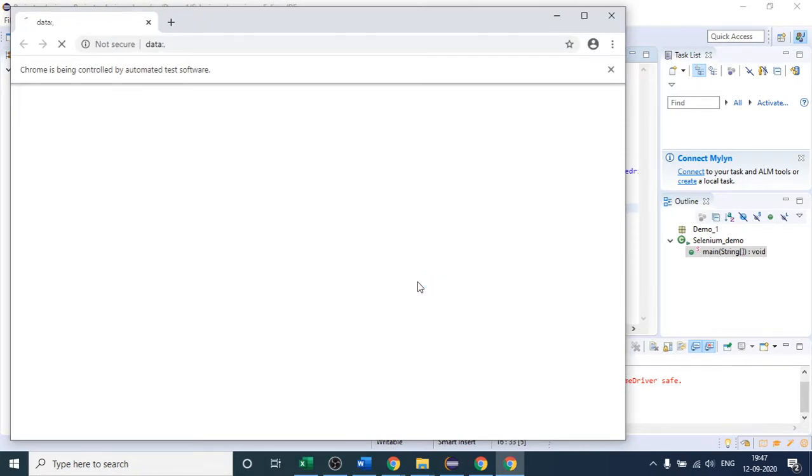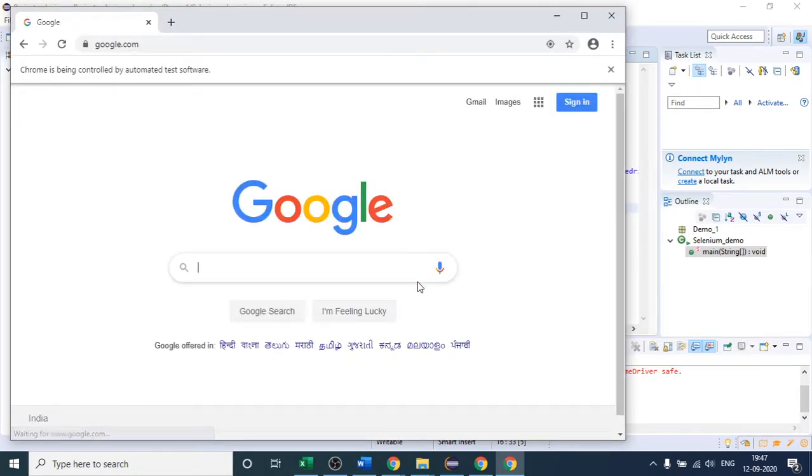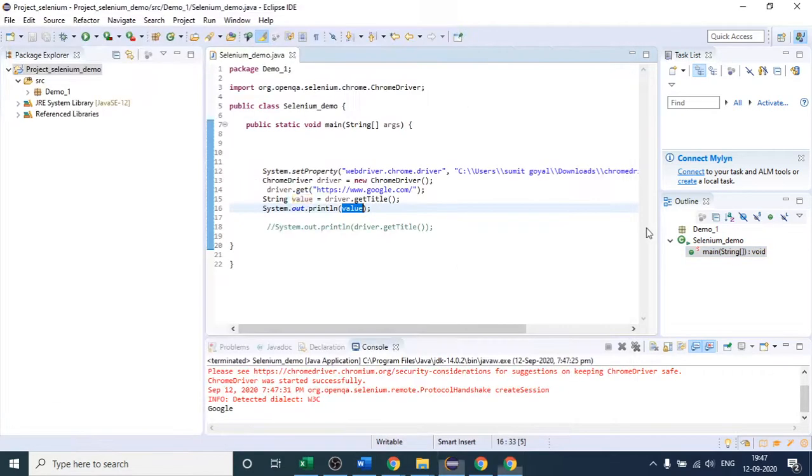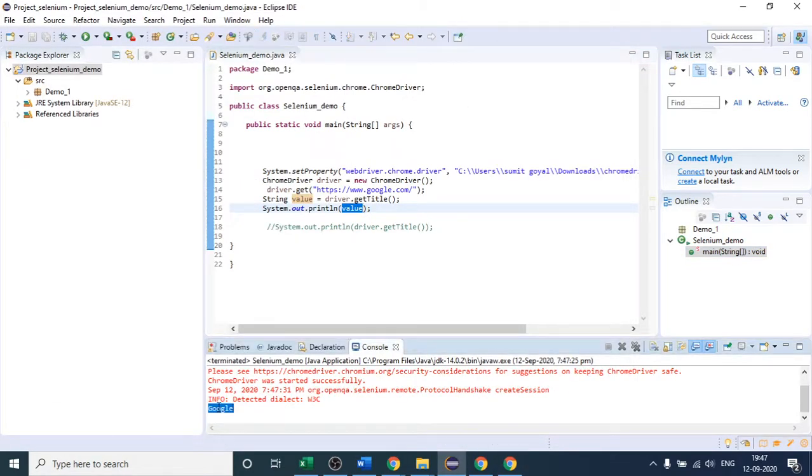So you can see it has opened google.com, and then in our output you can see Google. So this is the title of our web page. Is it clear to you how we are going to use this getTitle method? Please confirm.